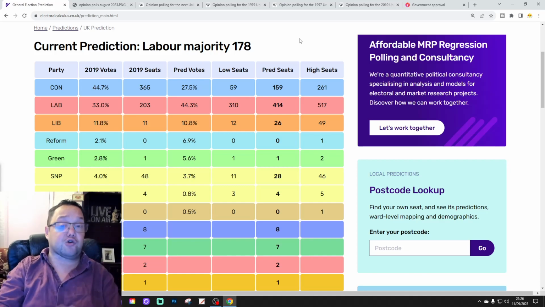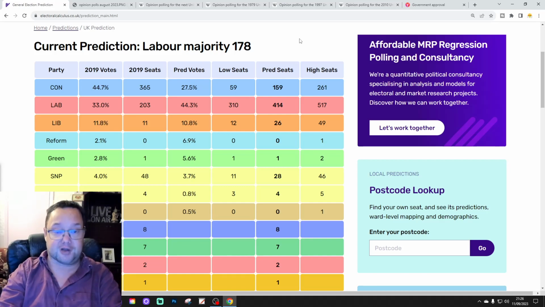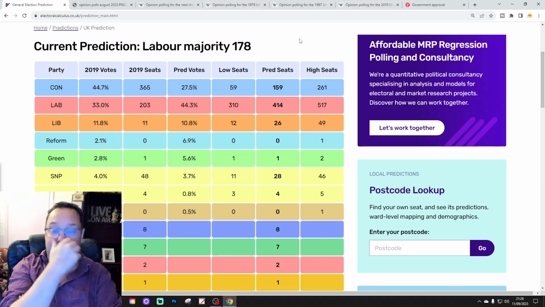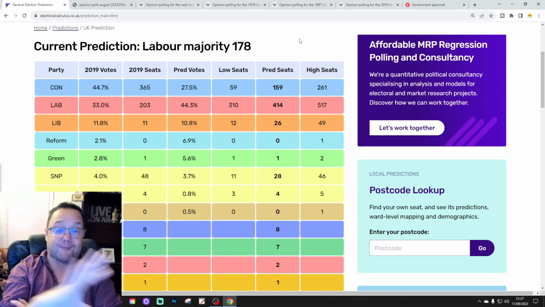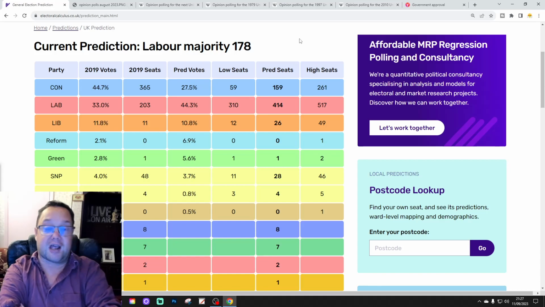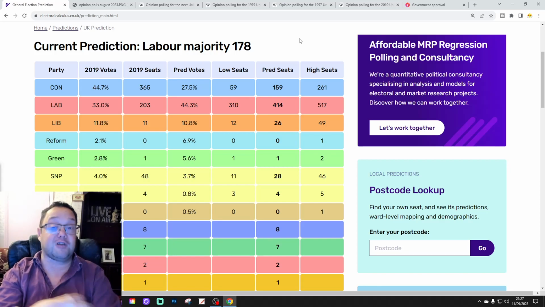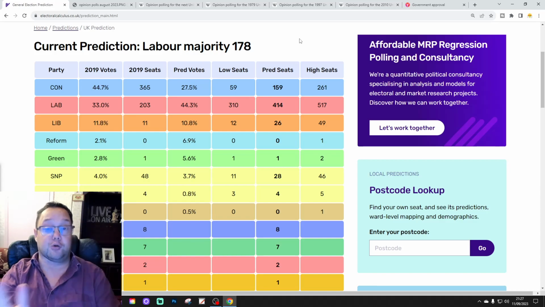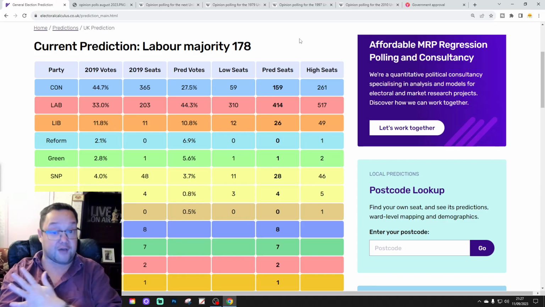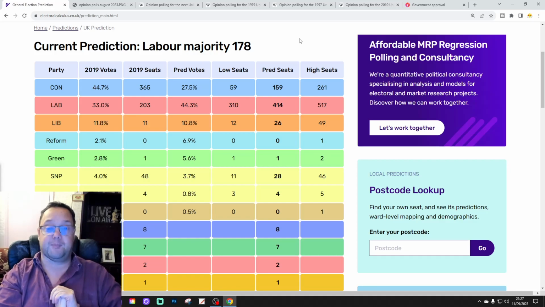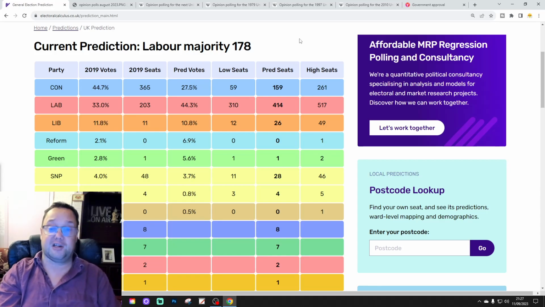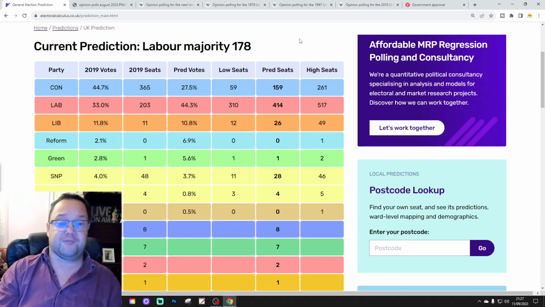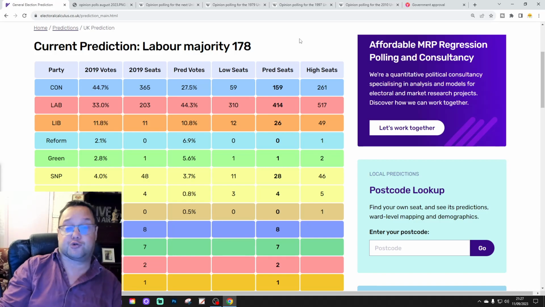But we shall see. I could be completely wrong about all of that. That's my sort of cards on the table prediction at the moment, based on historical precedents and whatnot. But similar to the weather, I suppose, every election is unique and has a life of its own. There is the 1992 example, which we might have a look at in another video, in terms of the opinion polls and what happened there. Famously, the polls were predicting that Labour would form the government, and actually the Conservatives under John Major managed to hang on. But to be honest, at the moment, to me, it's looking like we're going to change government next year.